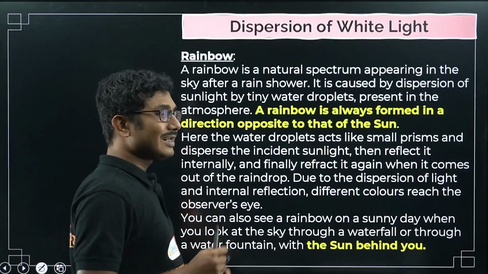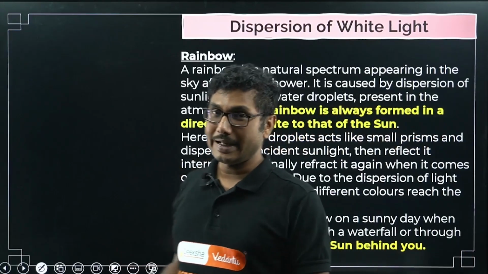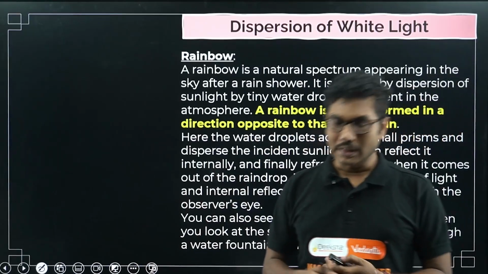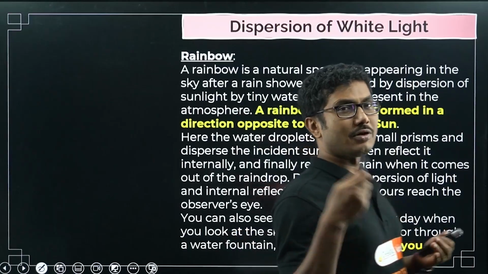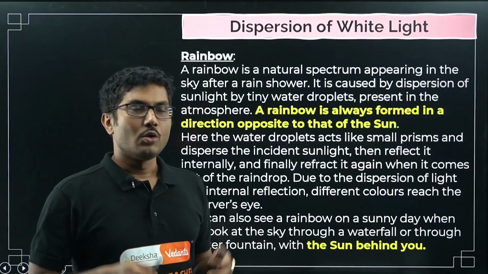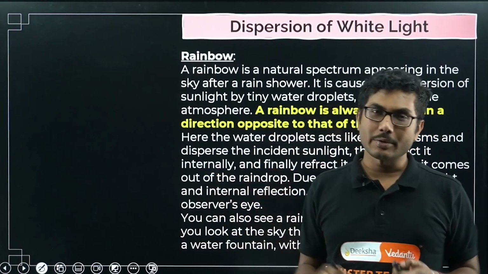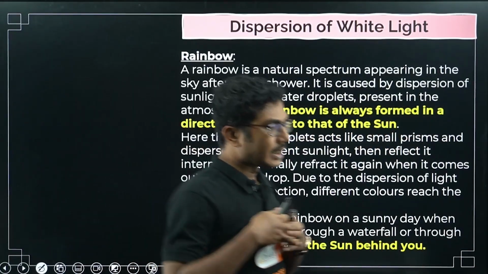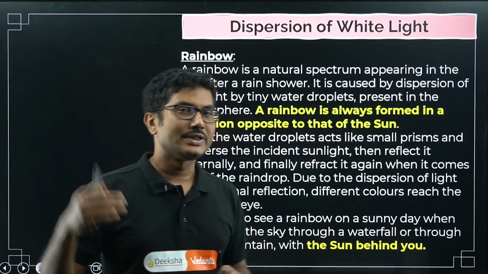now a natural phenomenon of this. Well, this was a laboratory setup, right? When you are using a prism which is specifically made by a human, and you are allowing the light to pass through it, which is also done by a human, that was not a natural thing, that was done in a laboratory setup. Now we were familiar with this dispersion even before it was discovered in a laboratory, through a natural phenomenon known as rainbow. Later on it was understood using that prism that white light actually consists of 7 colors. That's why we see the rainbow.